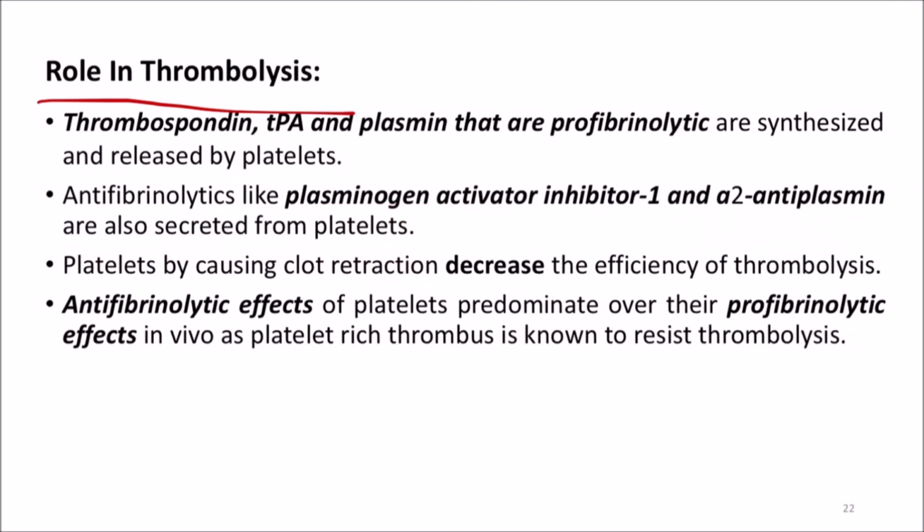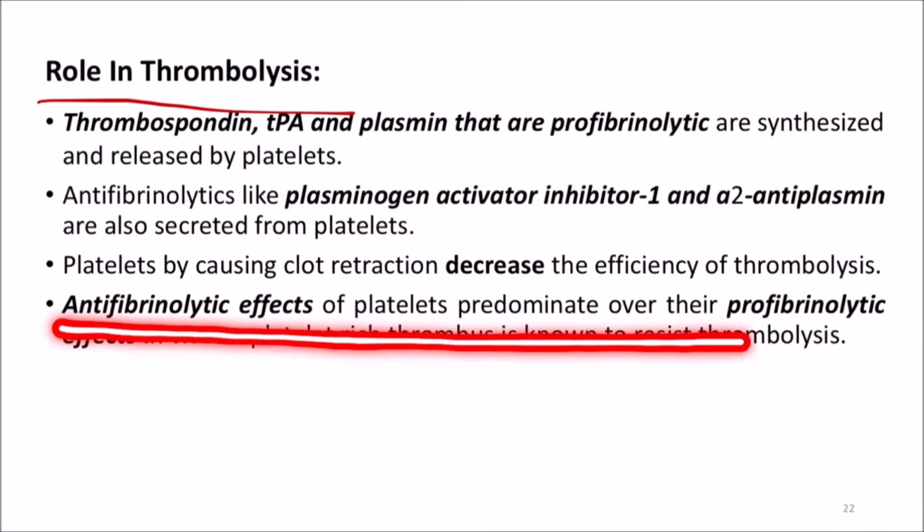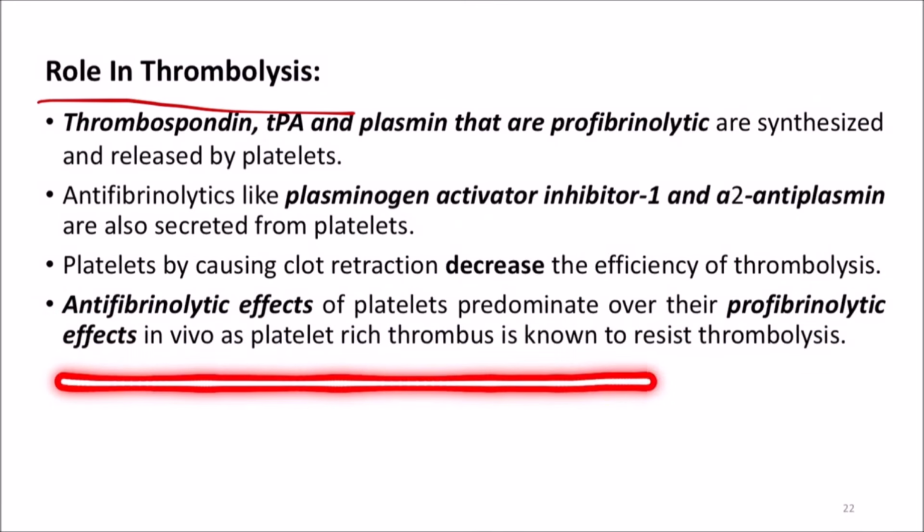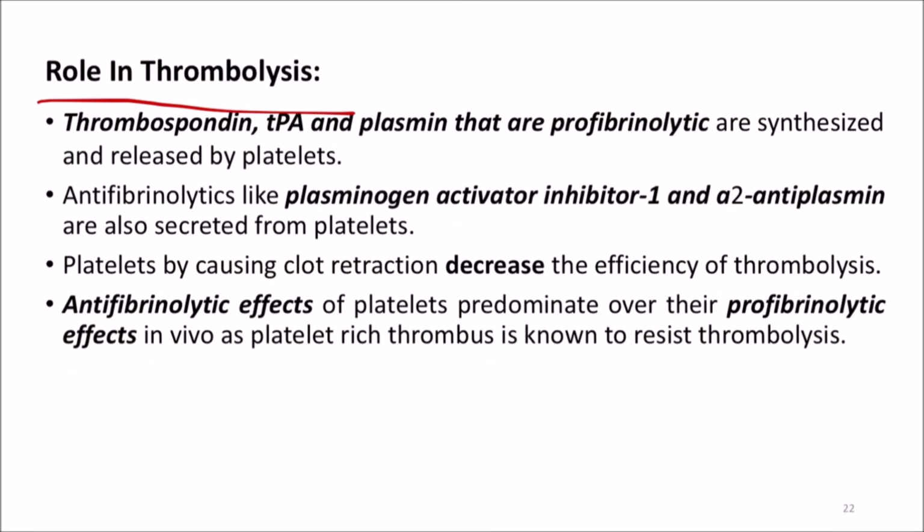Platelets, by causing clot retraction, decrease the efficiency of thrombolysis. Antifibrinolytic effects of platelets predominate over their pro-fibrinolytic effects in vivo, as a platelet-rich thrombus is known to resist thrombolysis. So in the role in thrombolysis, thrombospondin, tissue plasminogen activator, and plasmin are pro-fibrinolytic, synthesized and released by the platelets, while antifibrinolytics like plasminogen activator inhibitor 1 and alpha-2 antiplasmin are also secreted from the platelets.